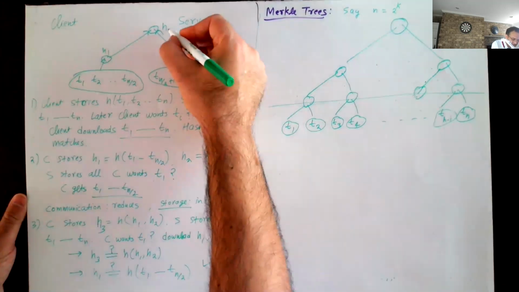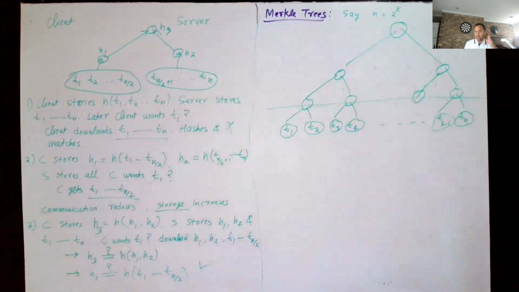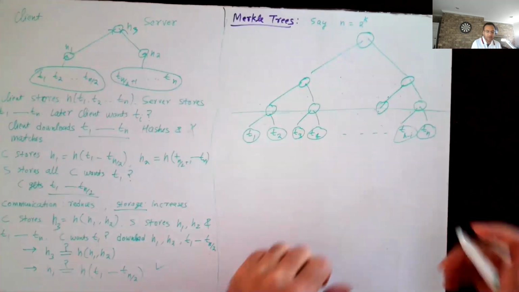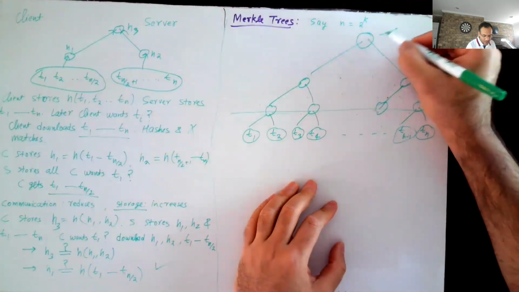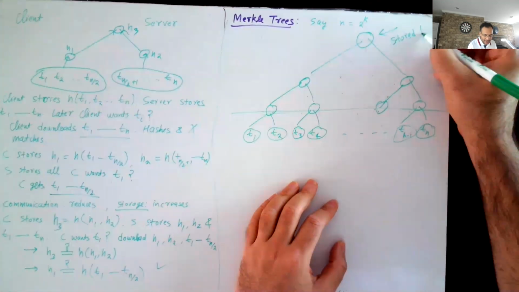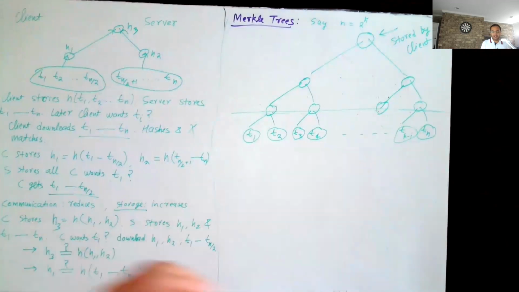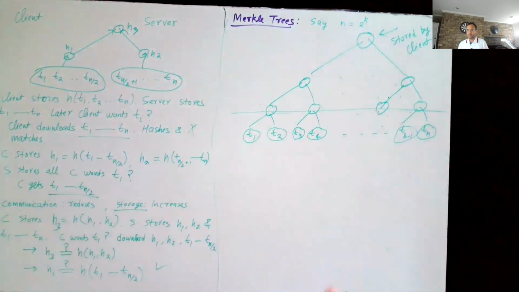And this was H3. The root is what will be stored by the client. And coming to blockchain, the root is the only thing that will appear in the blockchain or in the blockchain puzzle description.